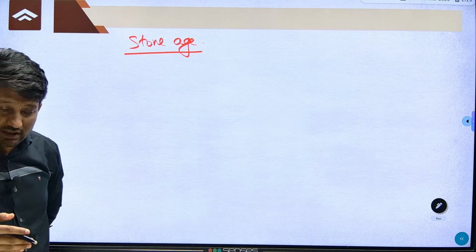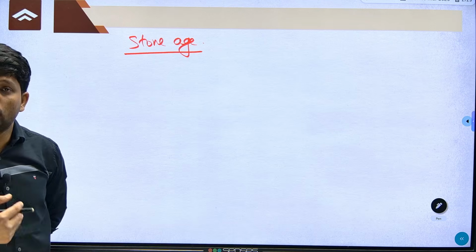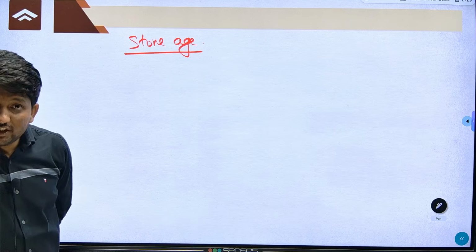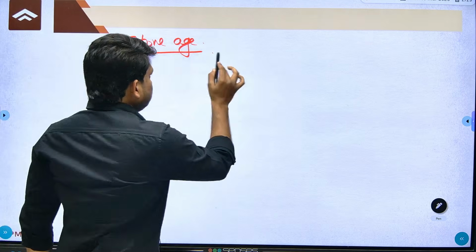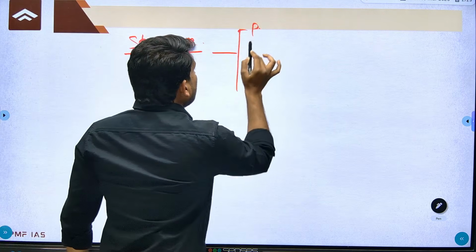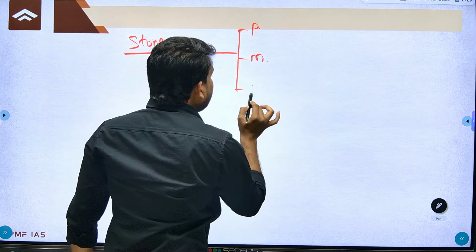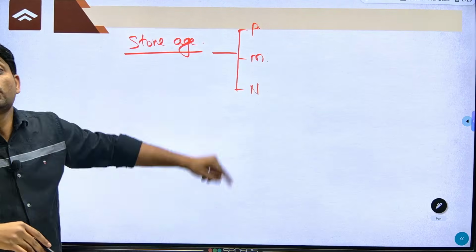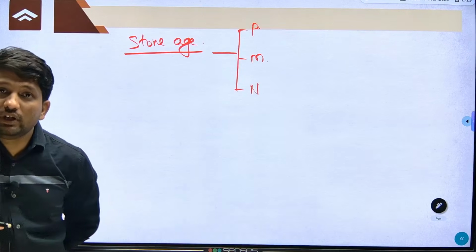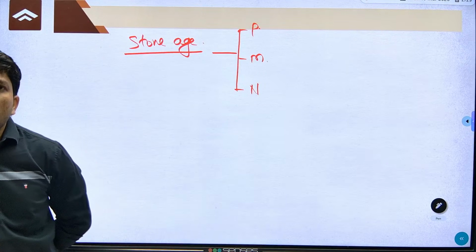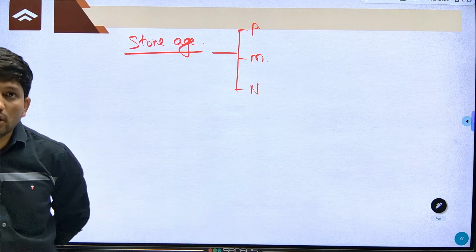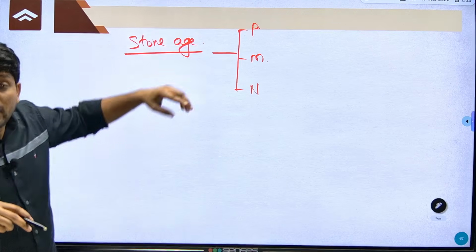People did not start using copper or metal. Based on the type of tool used, it was divided into Paleolithic, Mesolithic and Neolithic: Old Stone Age, Middle Stone Age and then New Stone Age. Remember, during this time people did not use metal; they were mainly dependent on stone. So, this period is called the Stone Age.